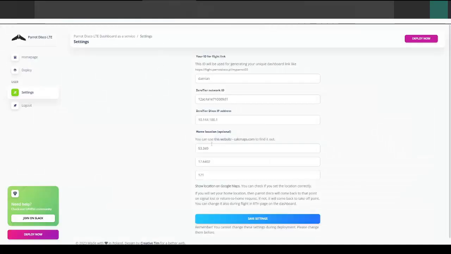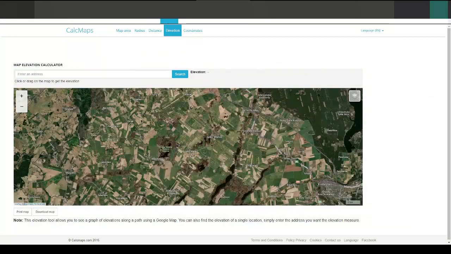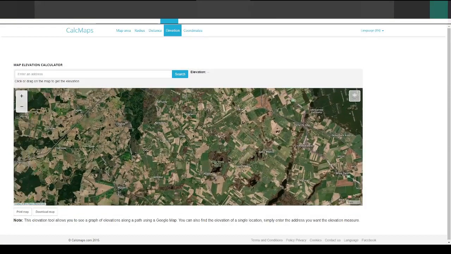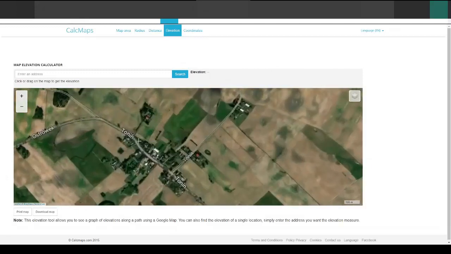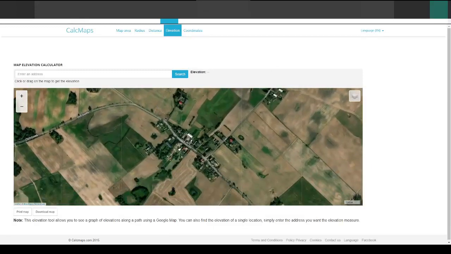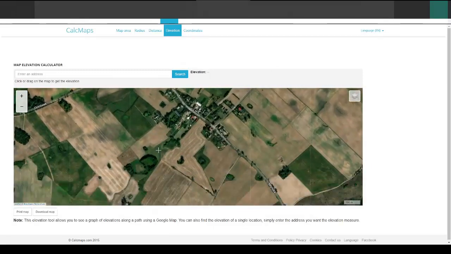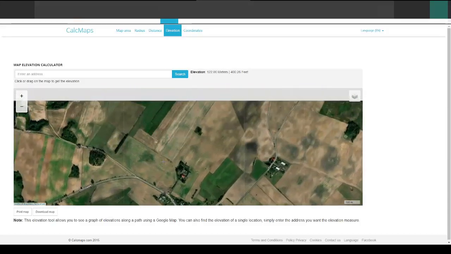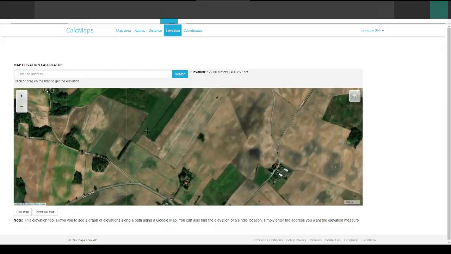Now, set your home location if you want. Go to this website and find your location. I will start from here, but there is not enough space for an emergency circular landing. That is why I want my home location to be set here on the bigger field.